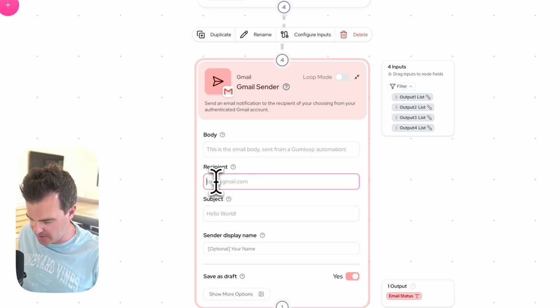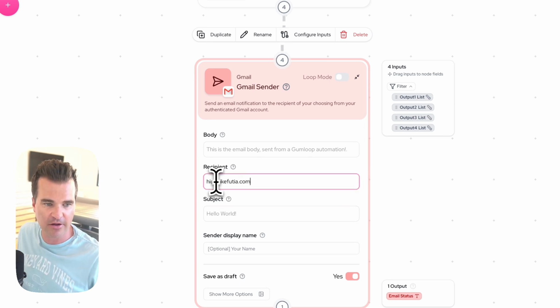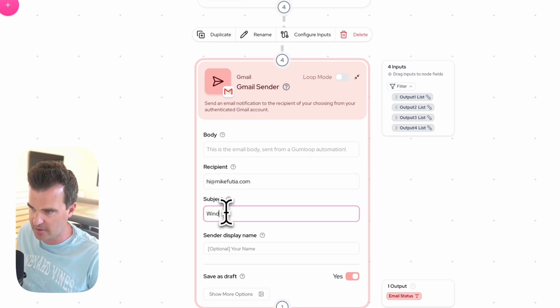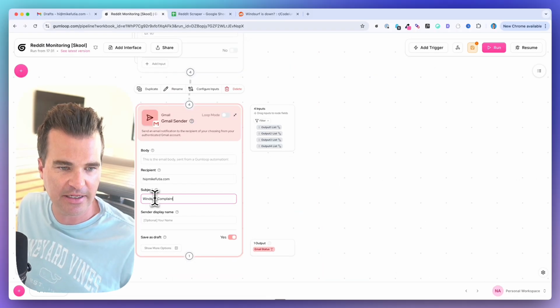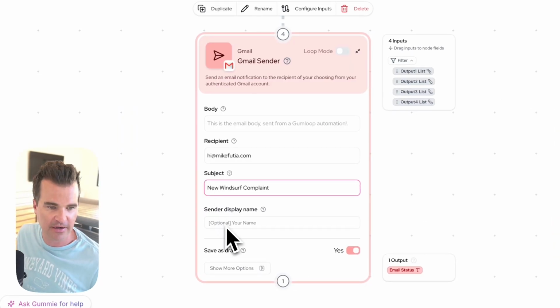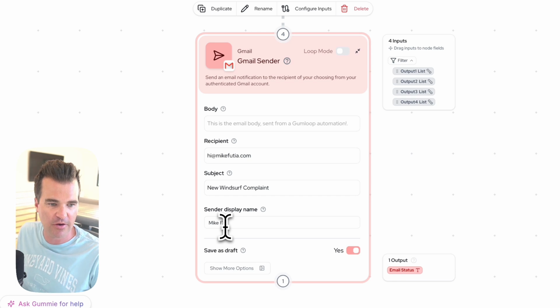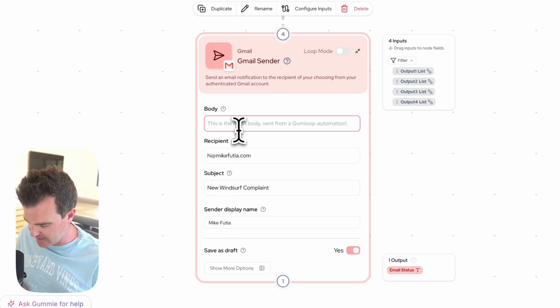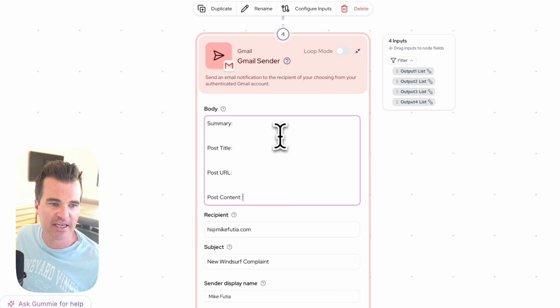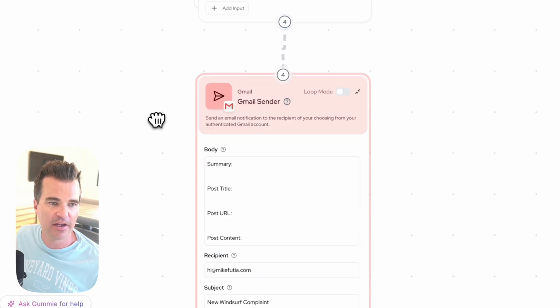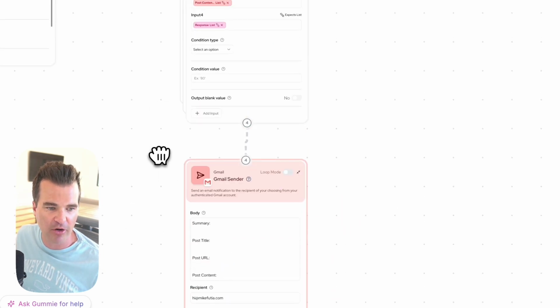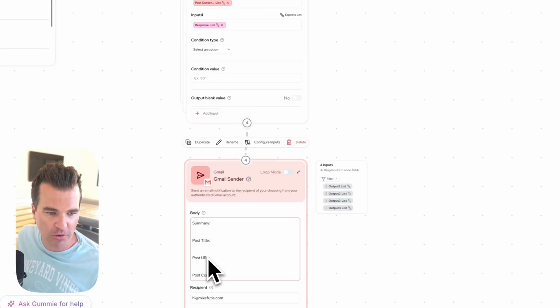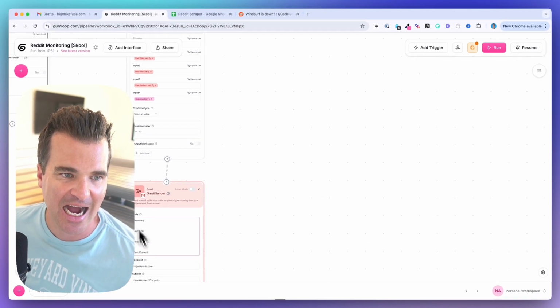And now for the recipient, I'm going to use my own email. For the subject, it's going to say windsurf complaint or new windsurf complaint. For the display name, I'm going to use my own name. And then for the body, you could structure this however you want. But what I want is the summary, the post title, the post URL, and the post content.